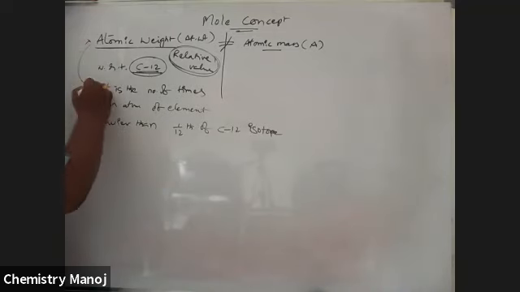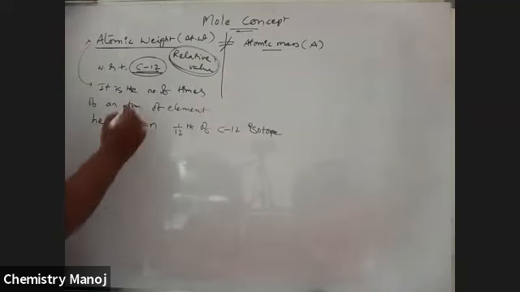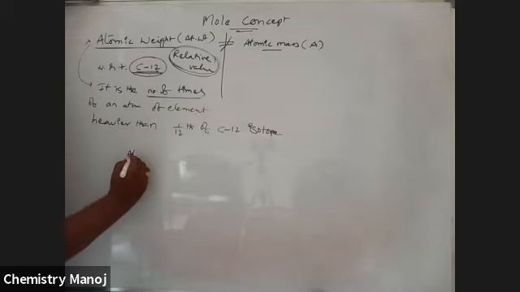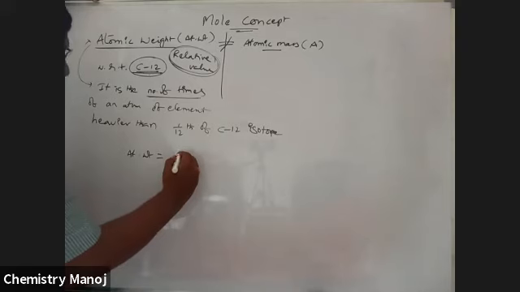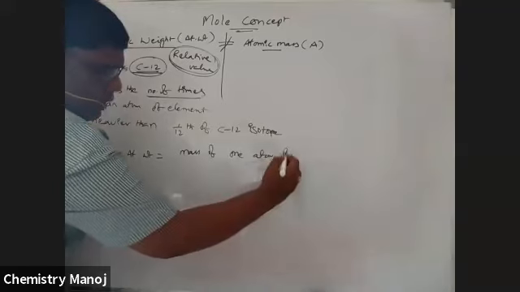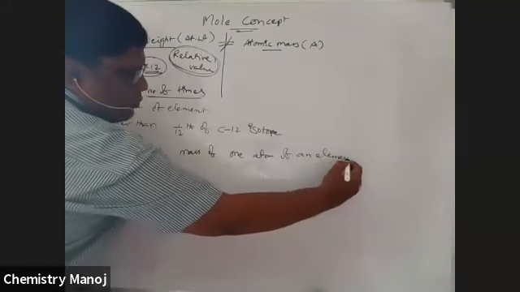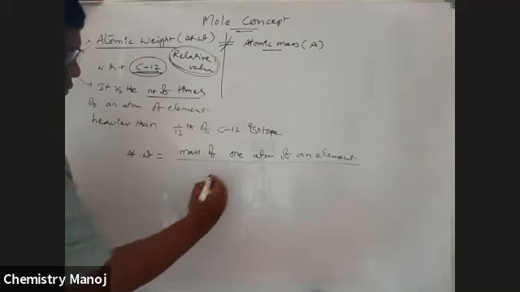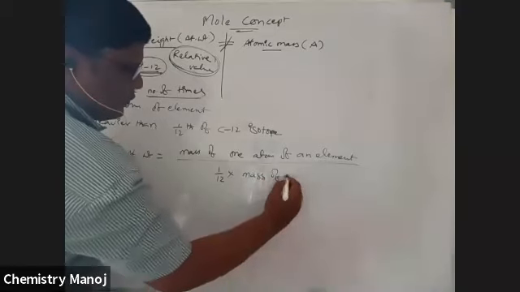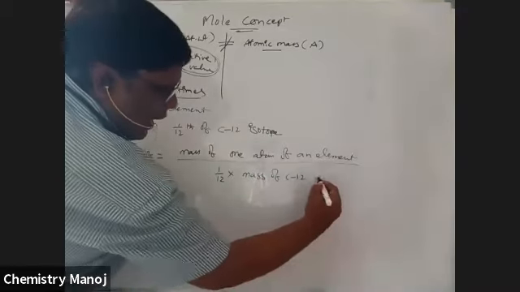So our scientists define atomic weight as the number of times an atom of an element is heavier than 1/12 of the C12 isotope. Simply, atomic weight is equal to the mass of one atom of an element divided by 1/12 into the mass of a C12 atom.